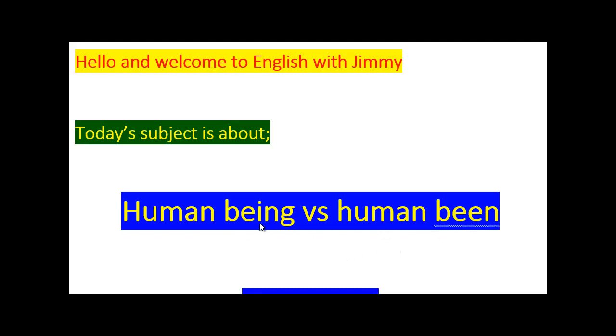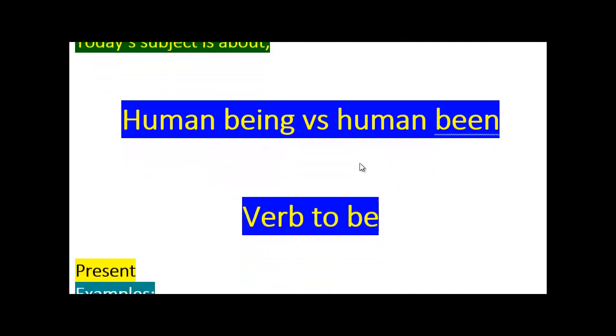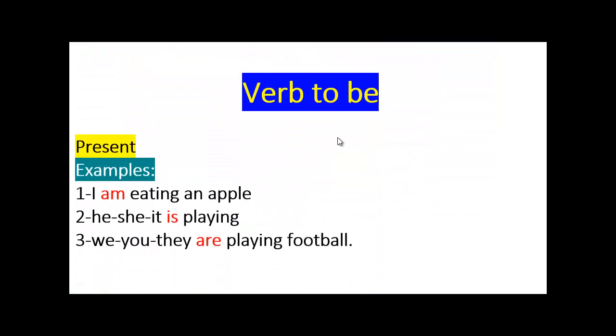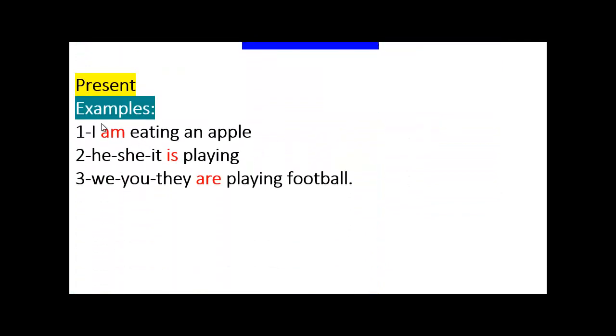Today's subject is about "human being" versus "human been." Being is the verb to be plus ing, and been is the past participle of the verb to be. Let us remind ourselves of the verb to be for the present: am and is for singular, and are for plural, plus the verb plus ing. That's present continuous.